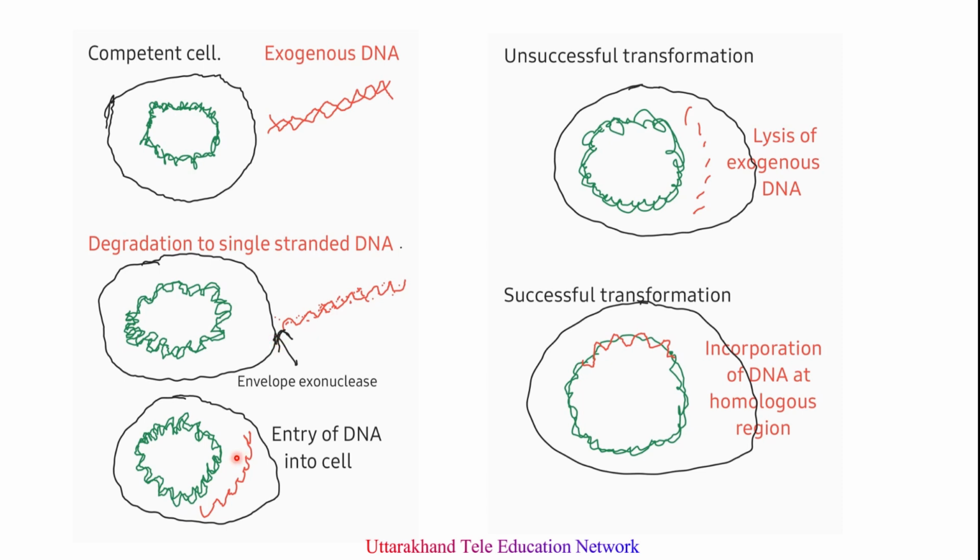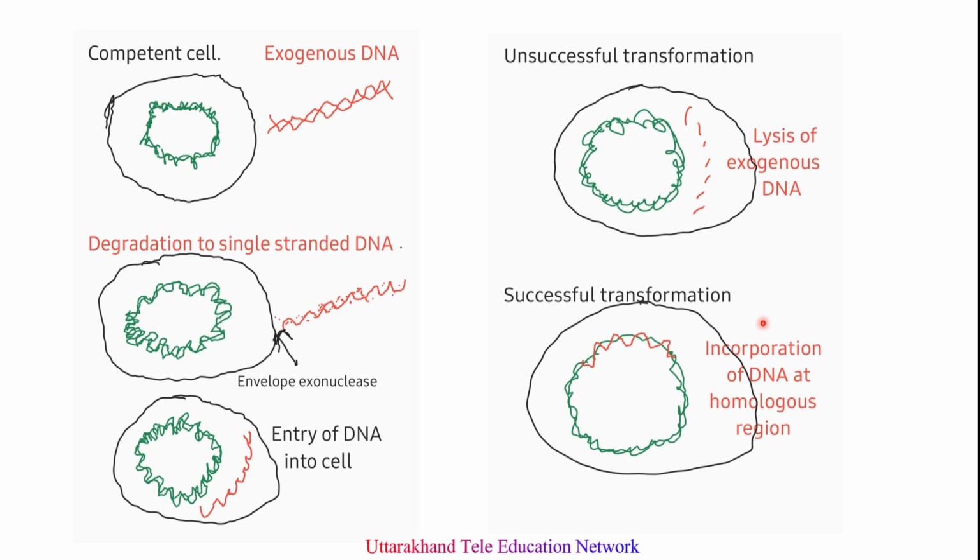So only one strand of this DNA enters inside the cell and finds a homologous region in the recipient cell, and it gets incorporated into the host chromosome. If it gets incorporated into the host chromosome, this process is called successful transformation.